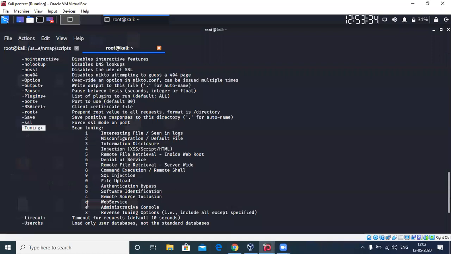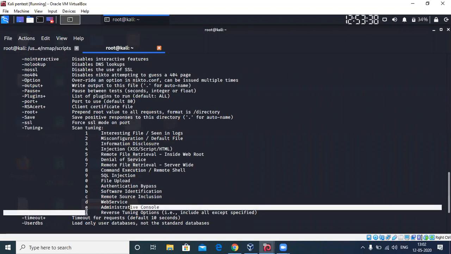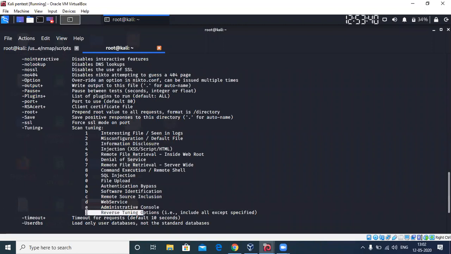It'll perform only those. Or if you want to perform a reverse tuning, you have to mention X. For example, if you give dash tuning space 123, it will perform only file uploads and logs, misconfigurations, and information disclosure. If you type X123 instead of 123, it will perform everything else.